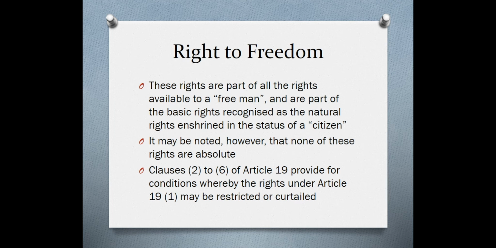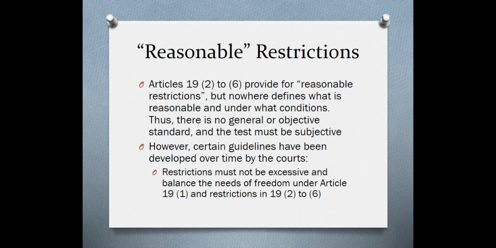It may be noted, however, that none of these rights are absolute. Clauses 2 to 6 of Article 19 provide for conditions whereby the rights under Article 19(1) may be restricted or curtailed. So basically, Articles 19(2) to 19(6) provide for reasonable restrictions, but nowhere is it defined what is reasonable and under what conditions restrictions are considered to be reasonable. Thus, there is no general or objective standard, and the test must be subjective. However, certain guidelines have been developed over time by the courts.